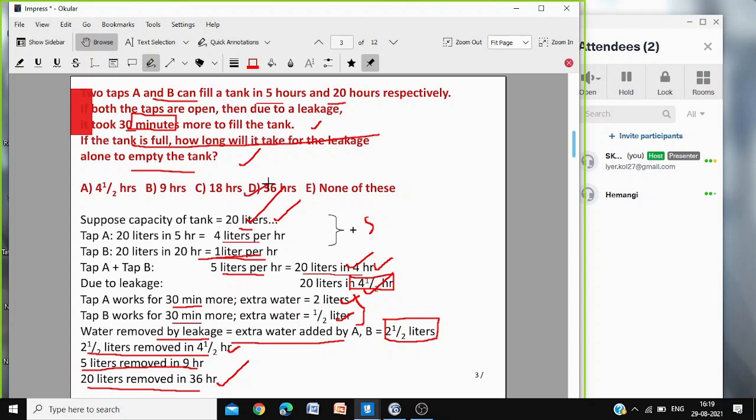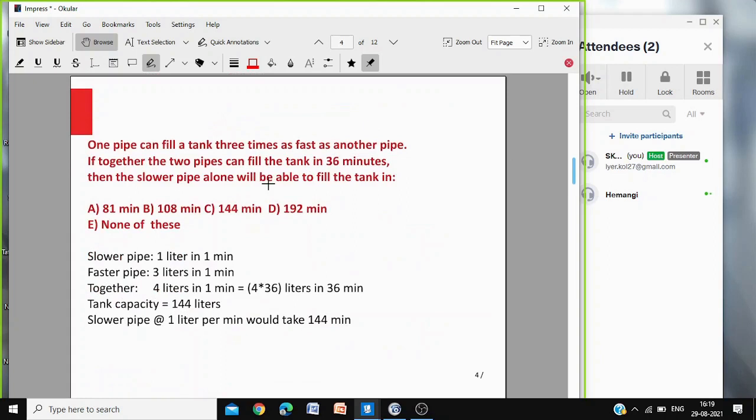Yes. Okay. One pipe can fill a tank 3 times as fast as another pipe. One pipe is 3 times more efficient. If together the 2 pipes can fill a tank in 36 minutes, then the slower pipe alone will be able to fill the tank in how many minutes?